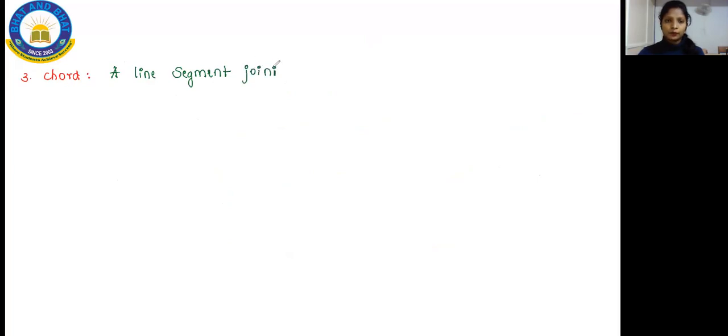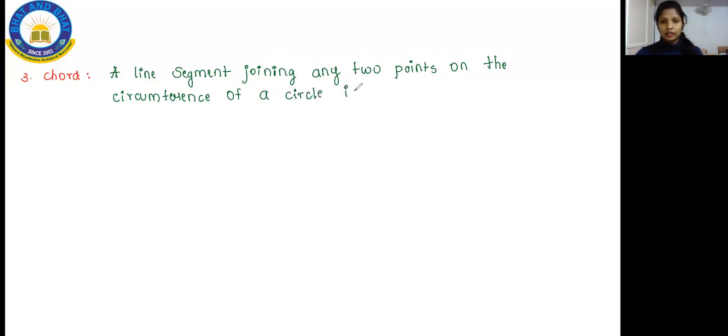A line segment joining any 2 points on the circumference of a circle is called a chord. Okay, so I'll just show you a diagram.